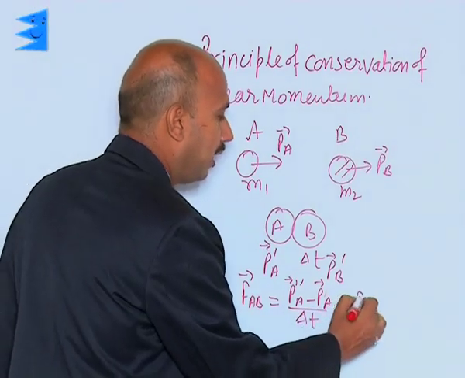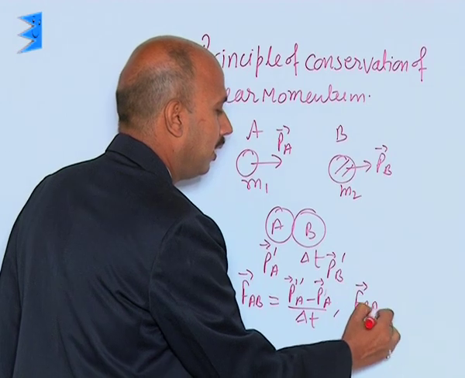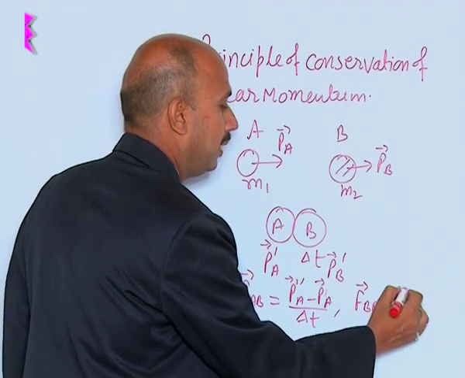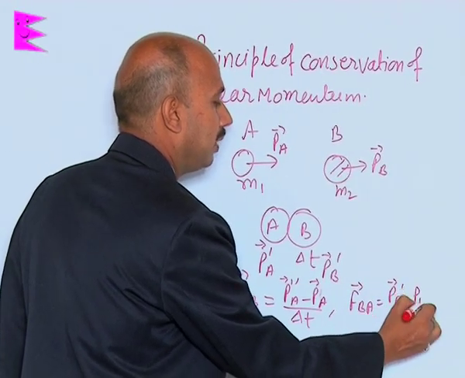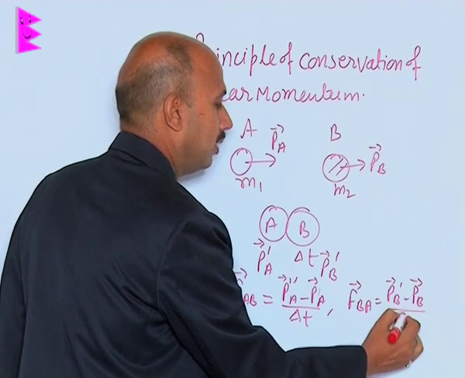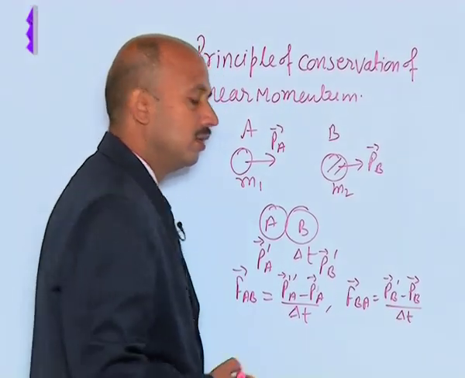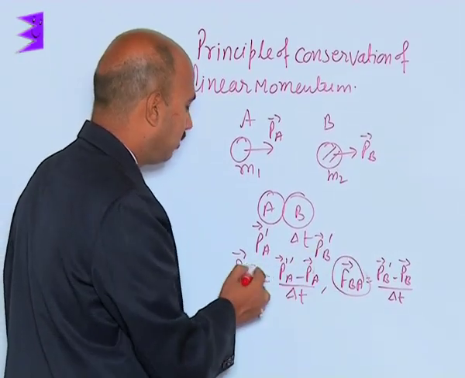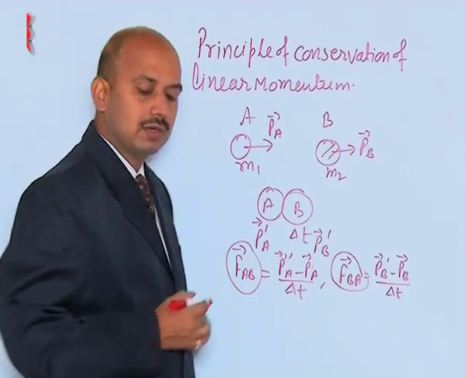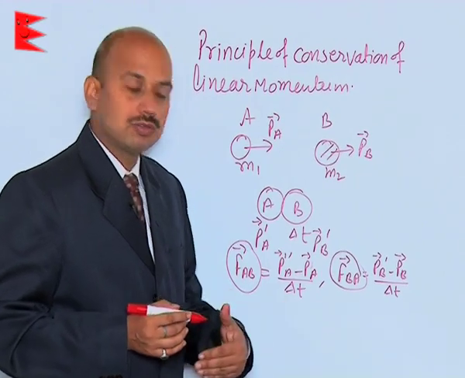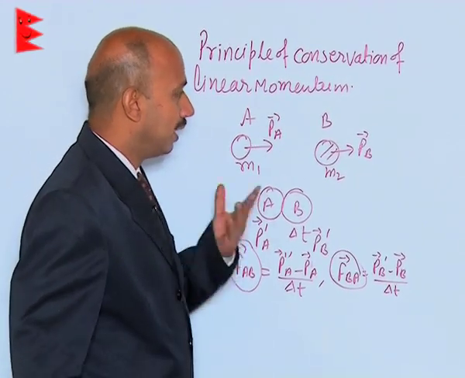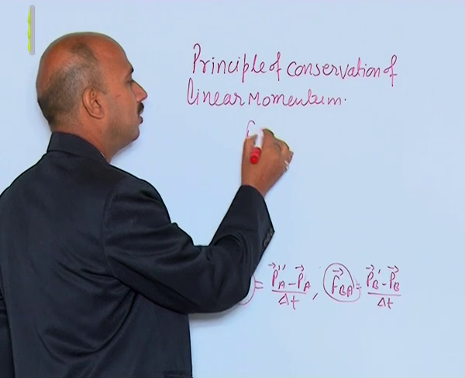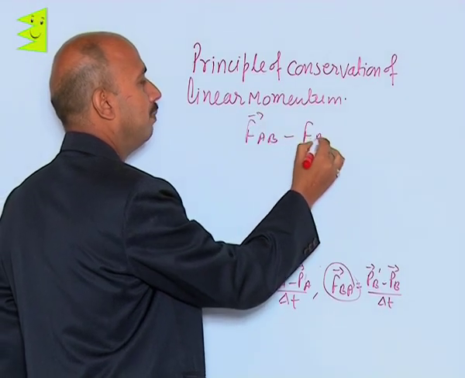Similarly, Fba is equal to Pb dash minus Pb divided by the time interval. This is the force acting on B due to A, and that is the force acting on A due to B. Now, according to Newton's third law of motion, we can write Fab is equal to minus Fba.